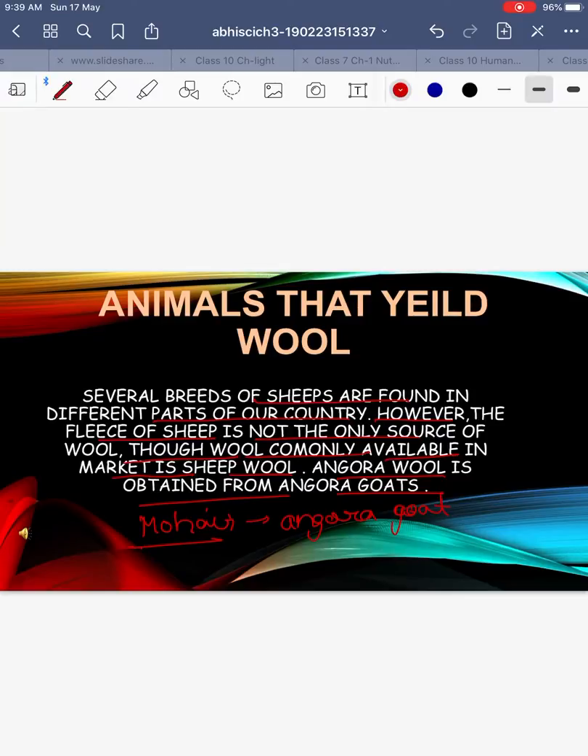All of us are aware of pashmina shawls, right? They are famous all throughout the world for their quality. And the under fur of Kashmiri goat means, as I told you, the Kashmiri goat will again have two types of hair: the coarse hair and fine under hair. The fine under hair of Kashmiri goat